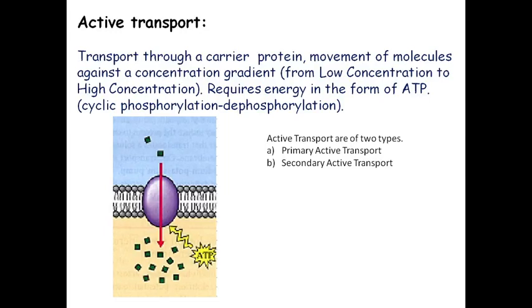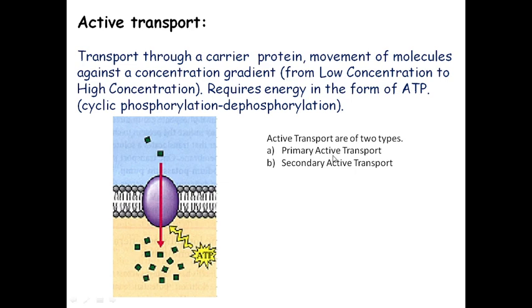Active transport. Here in active transport, transportation takes place through carrier protein. So carrier protein is involved here, and movement of molecules takes place against the concentration gradient. Here this is an important thing, against the concentration gradient. That means from low concentration to high concentration. Actually in active transportation it is just opposite to that of passive transport.